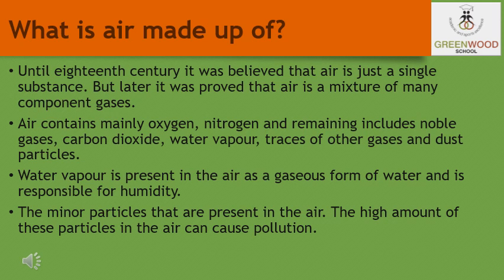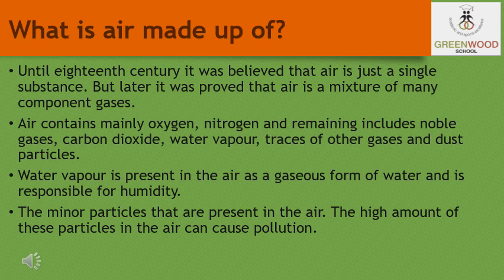Now students, let us discuss what air is made up of. In earlier times, it was believed that air is just a single substance. But later it was proved that air is a mixture of many gases, like oxygen, nitrogen, carbon dioxide, and other items like water vapor, dust and smoke.